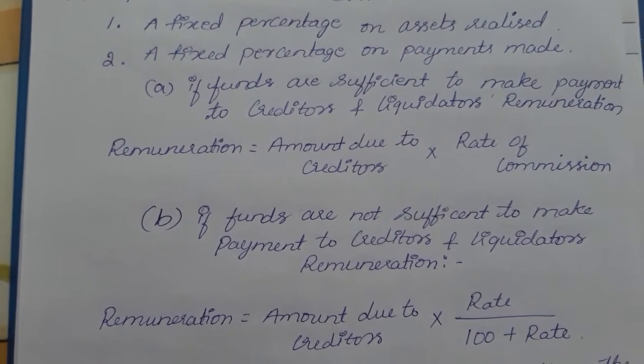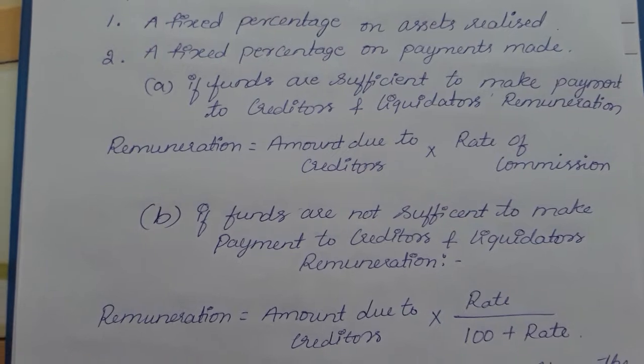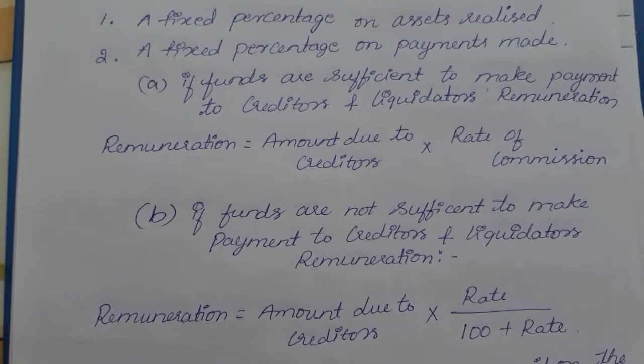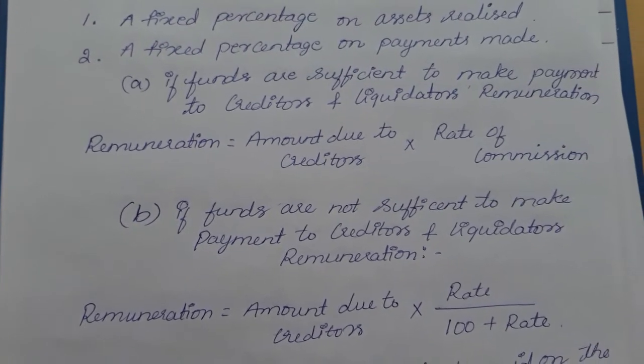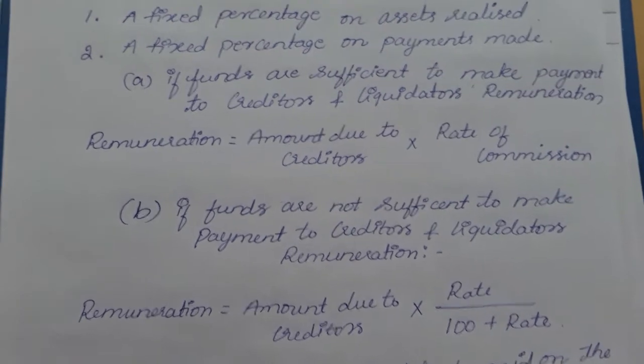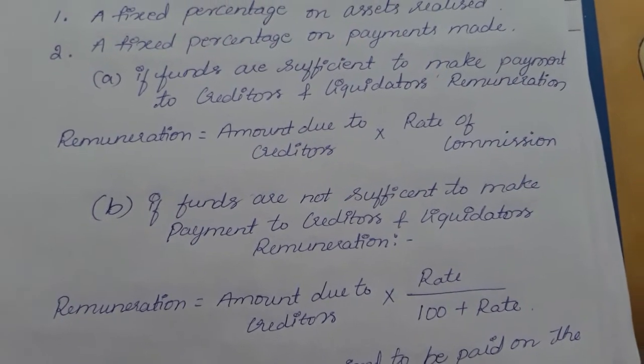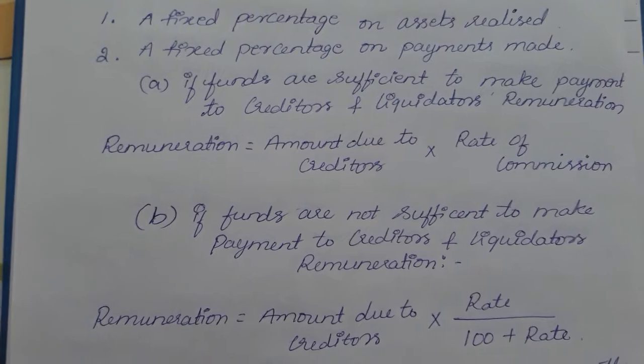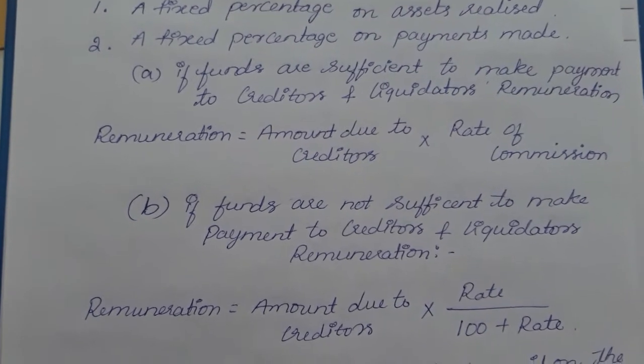The amount of cash and bank balance, if any, should not be included. Here the assets will be realized for some value. For some value, the assets, that is buildings and furniture, will be realized. On that value, the liquidators will be paid some percentage.